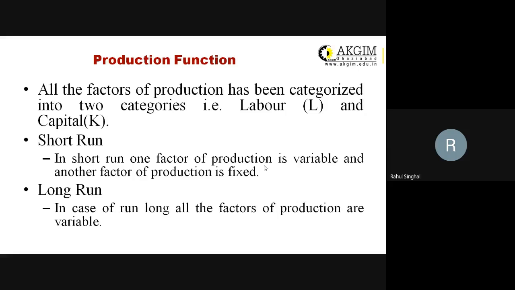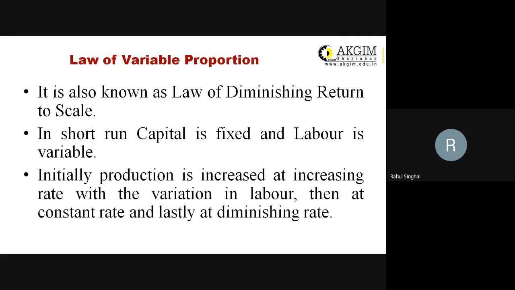When we study production function from the short run point of view, that is known as the law of variable proportion. When we study production function from the long run point of view, that is known as the law of returns to scale. Let's discuss the law of variable proportion. The law of variable proportion is also known as the law of diminishing returns. What it says is, in the short run, in production we have two factors, that is capital and labor.